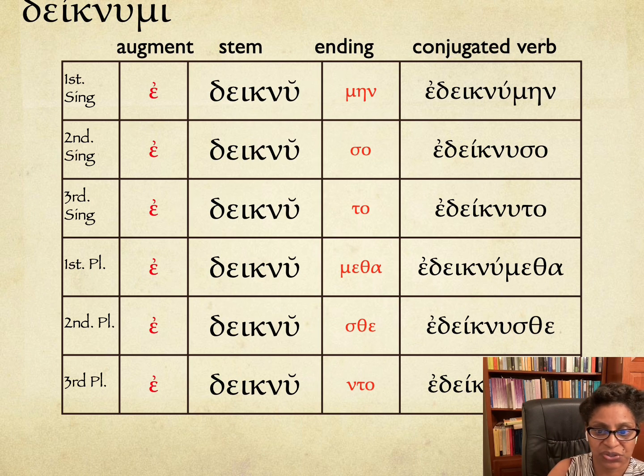Deiknumi. I was showing. So edeiknumen, I was showing. Edeiknuso, you were showing. Edeiknuto, he was showing. Edeiknumetha, we were showing. Edeiknusthe, y'all were showing. Edeiknunto, they were showing.